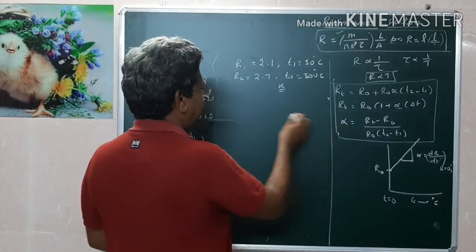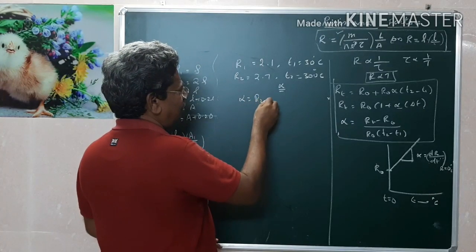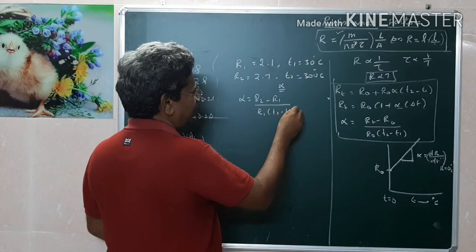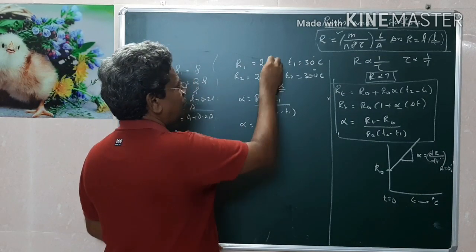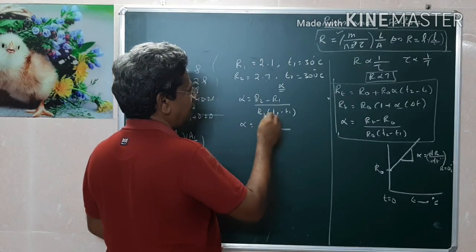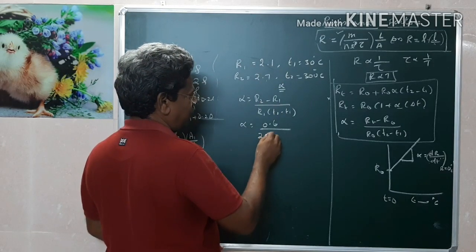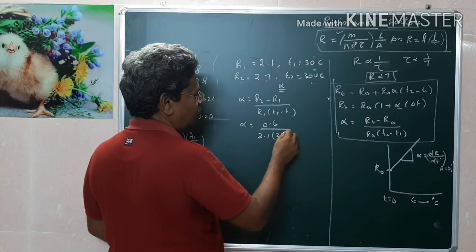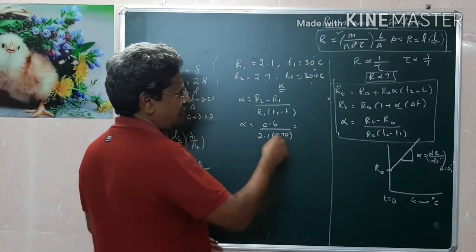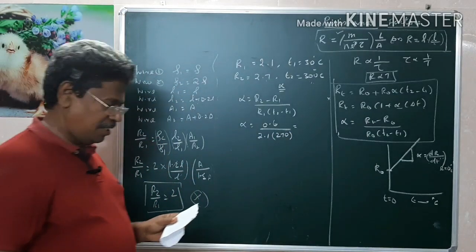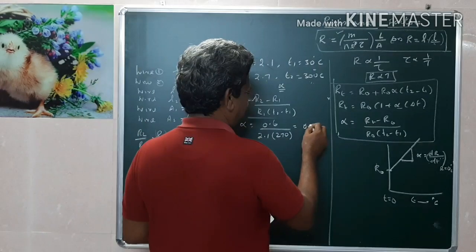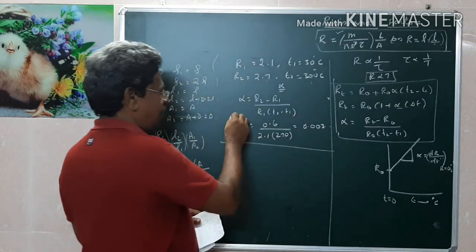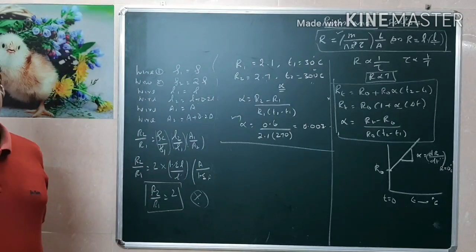I am using this formula. Therefore alpha equal to R2 minus R1 by R1 into T2 minus T1. Just substitute. R2 minus R1 is 0.6 into R1. R1 is 2.1 into, this should be only in Celsius. Therefore 300 minus 30 is 270. After simplification, we are coming as something like 0.00332. The formula is very important. Based on this, you can solve some problems.